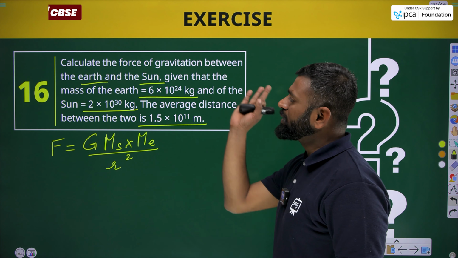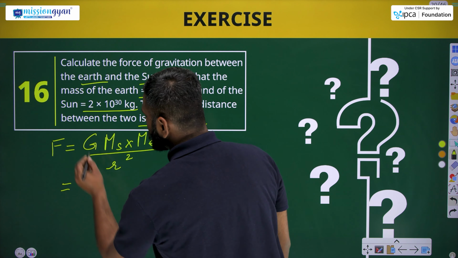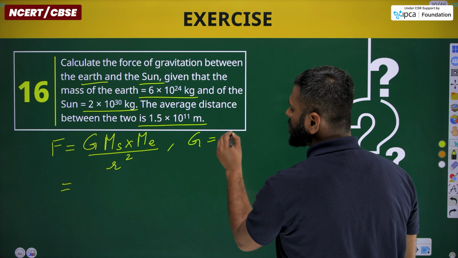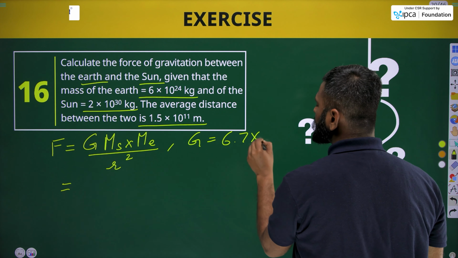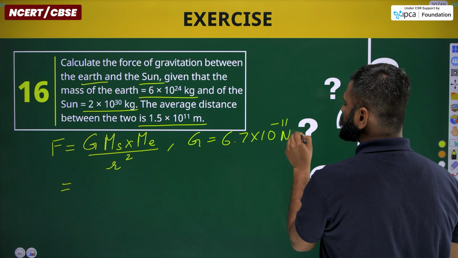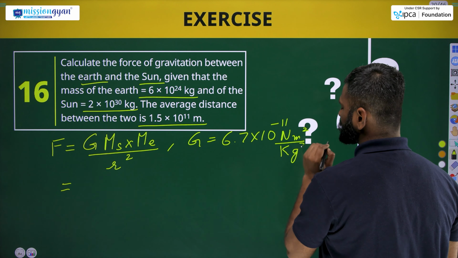Now by putting all these values in the formula, let me mention the value of capital G, that will be 6.7 into 10 to the power minus 11 Newton meter square per kg square.